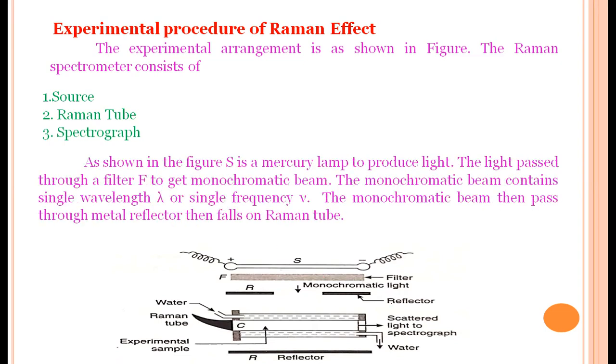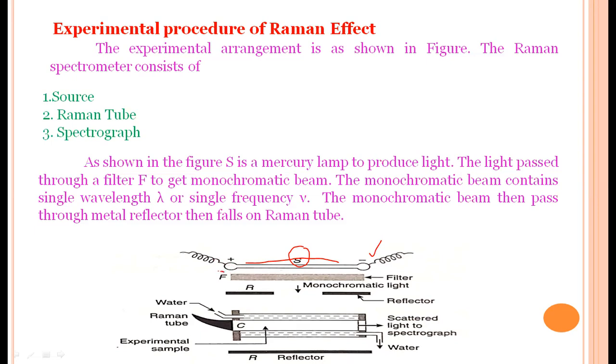In this, S is the source of light. When we give some energy, the energy is liberated from this mercury lamp. It gives white light. This white light passes through the filter.